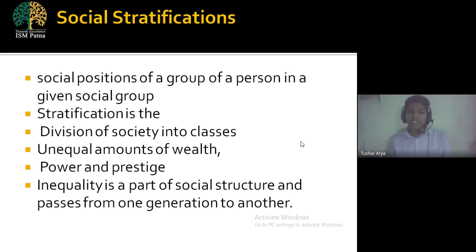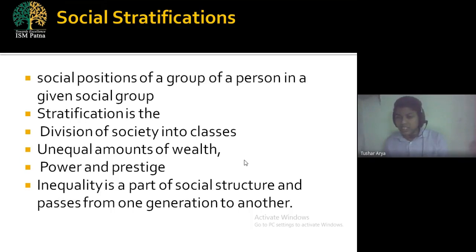We can also define stratification as the division of society into classes. Stratification is the division of society into classes, like the different social classes, different societies, social groups. Now, in which class does the social group exist?